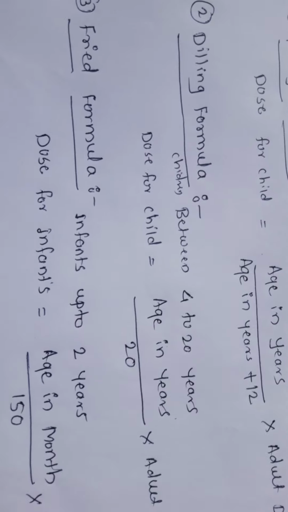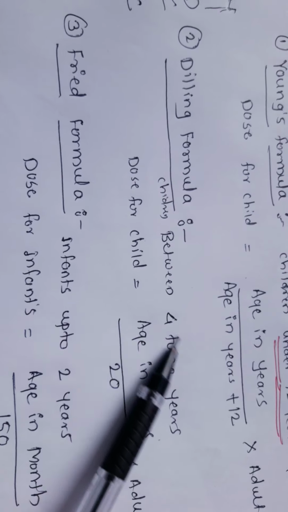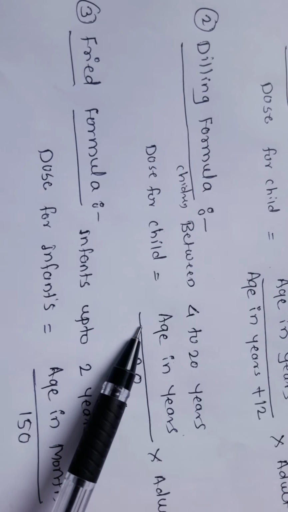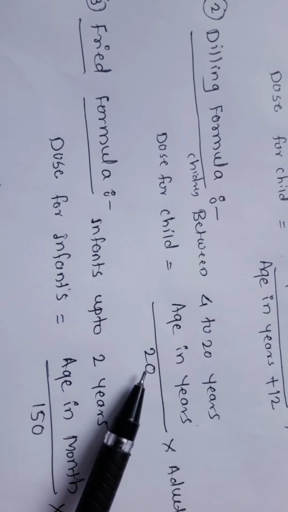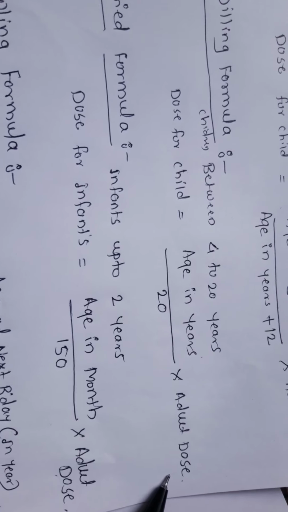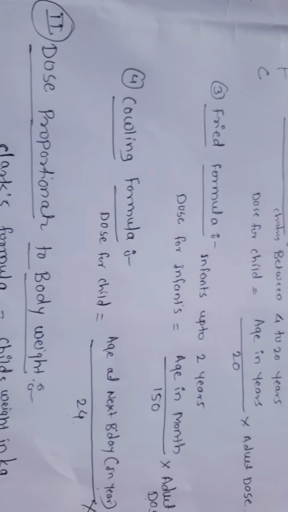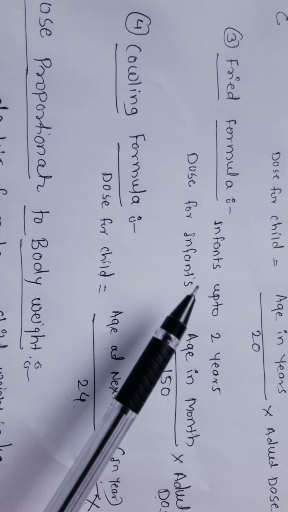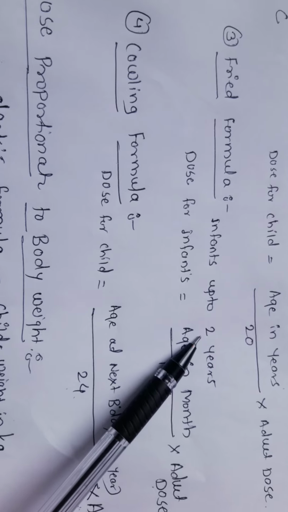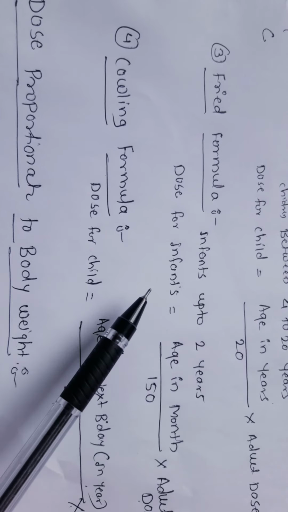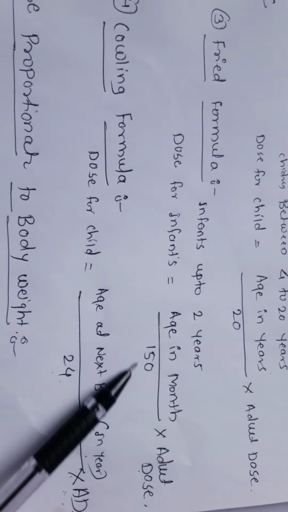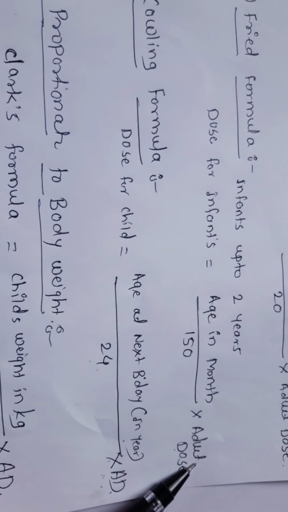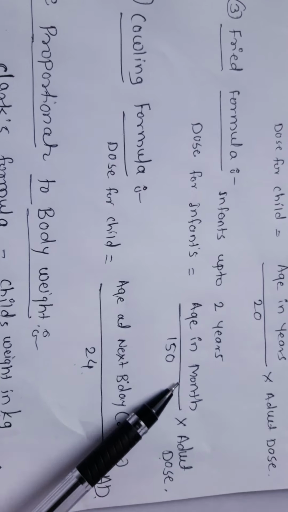Next, Dilling's formula. This formula is used when the child's age is between 4 and 20 years. Dose for child equals age in years divided by 20, multiplied by the adult dose. Next, Fried's formula, useful for infants up to 2 years. Dose for infants equals age in months divided by 150, multiplied by the adult dose. Age in months, not in years.